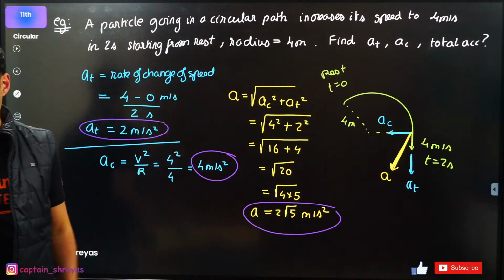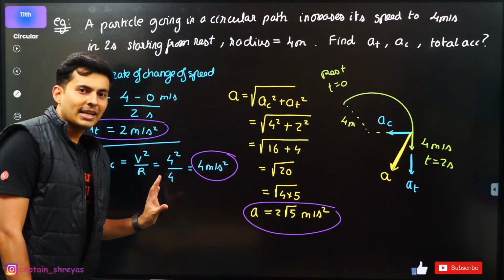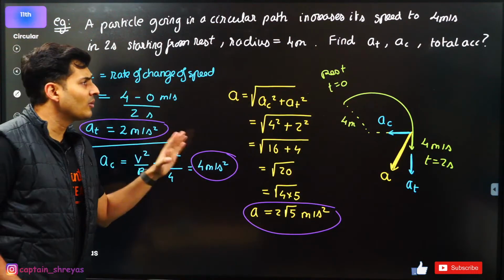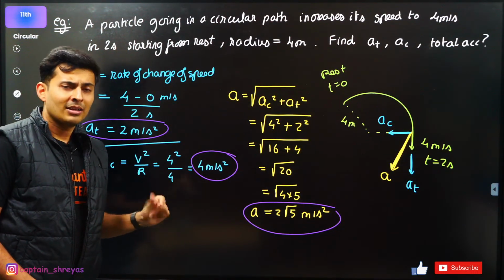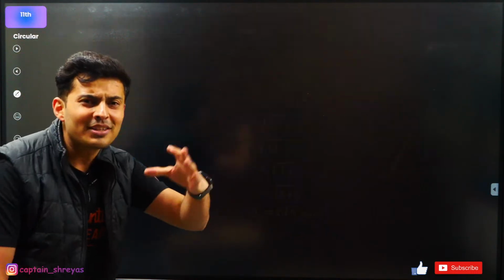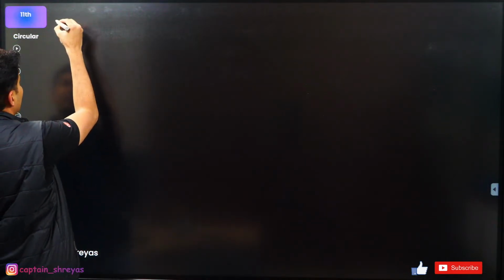All the 3 things done. Understood? Clear? Amazing? Can we move ahead? Are you getting some ideas? So these are all questions on non-uniform circular motion, by the way. Okay, let's do one more simple question that will again induce some more new ideas in your head.